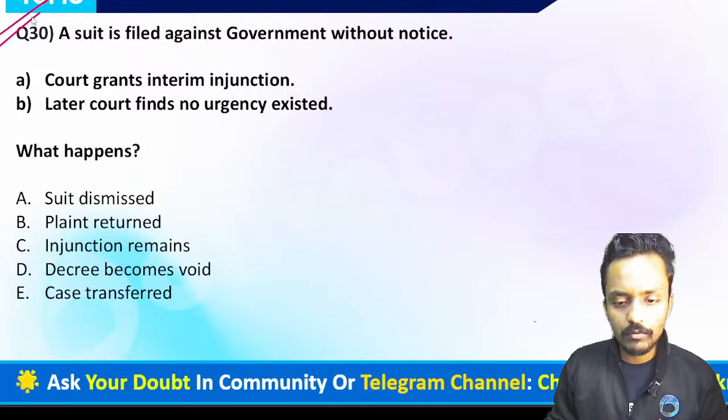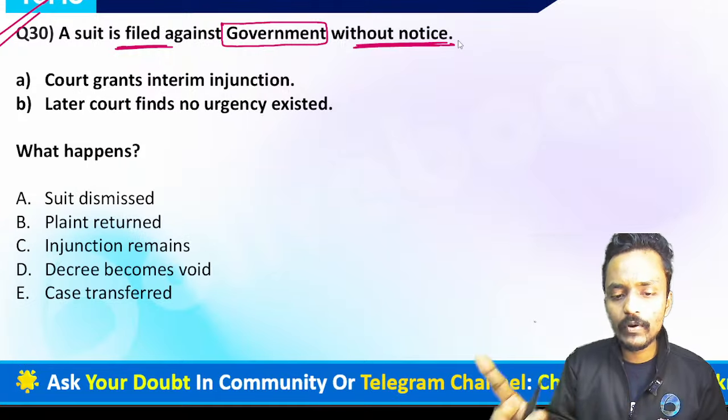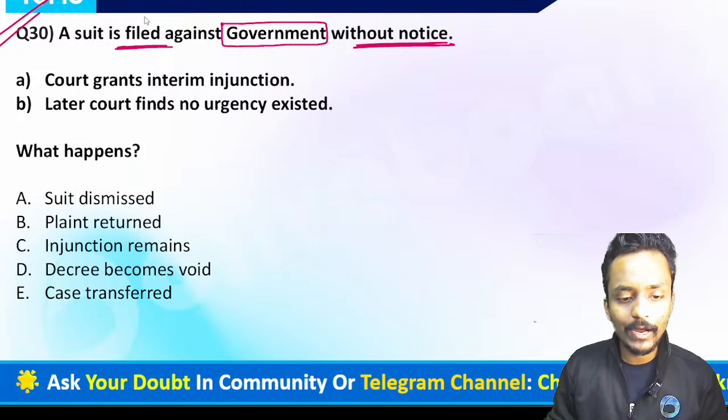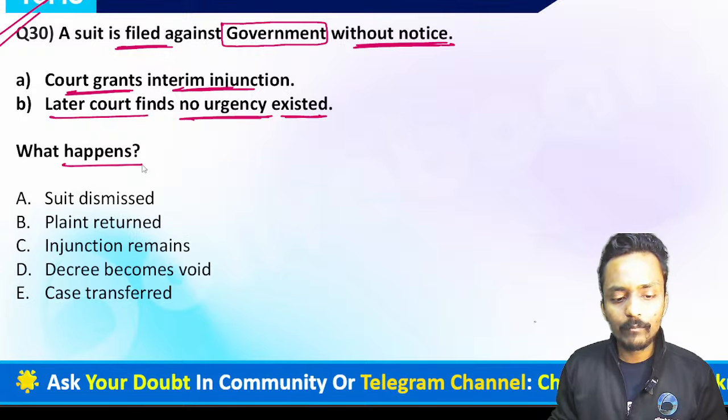We have question number 30, and this question is saying a suit is filed against the government without any kind of notice. The first statement is: court grants an interim injunction. Later the court finds no urgency existed. So what happened in these circumstances?